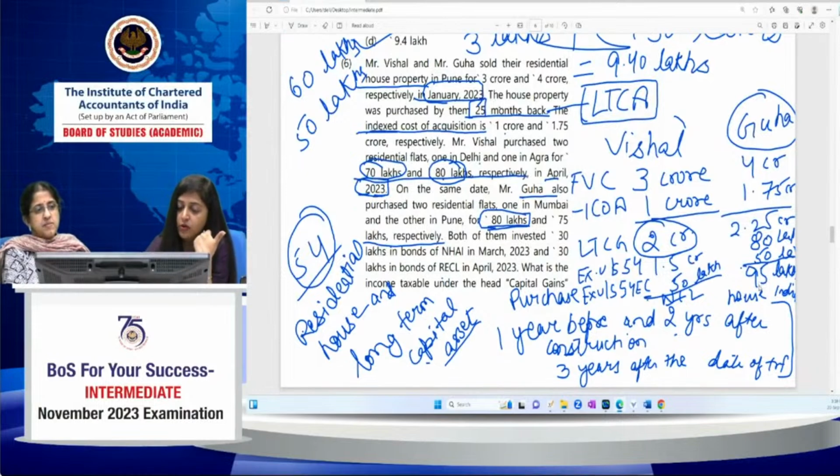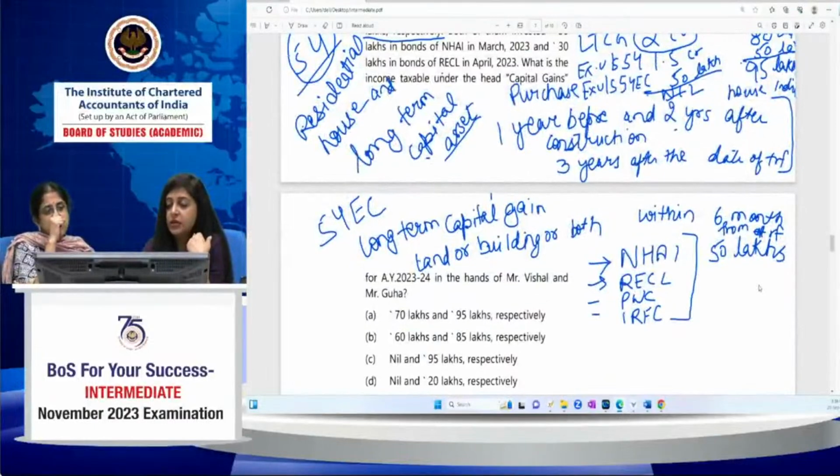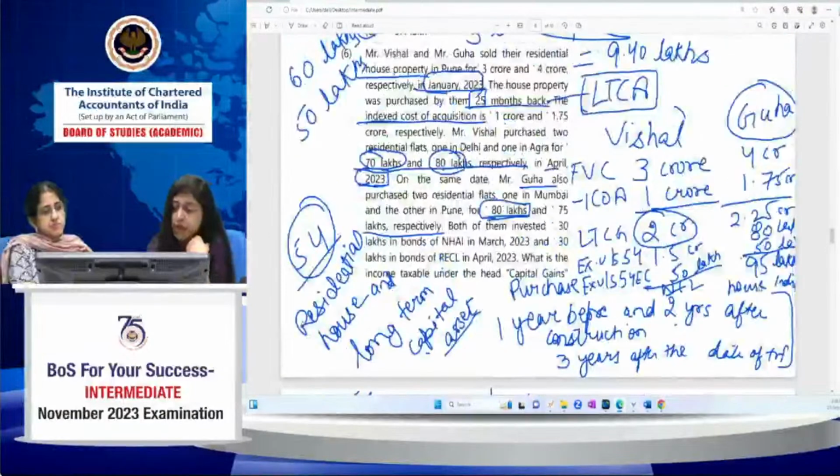So what was the requirement of the question? What is the income taxable under the head capital gains for assessment year 23-24 in the hands of Mr. Vishal and Mr. Guha? So the first option was 70 lakh and 95 lakh. This is not the correct option. This first option would have been correct if we had not claimed the exemption for the Delhi house.